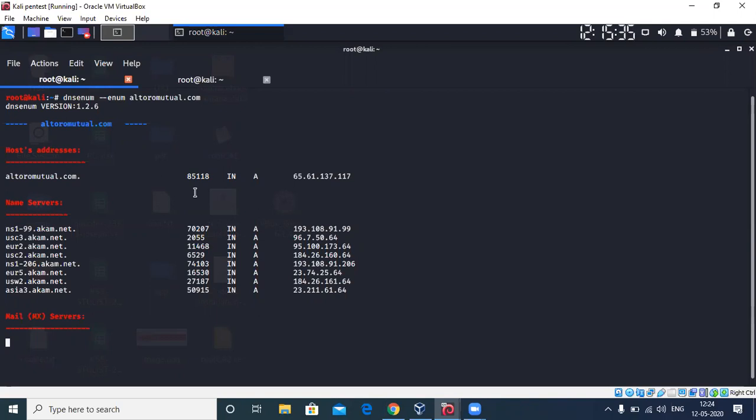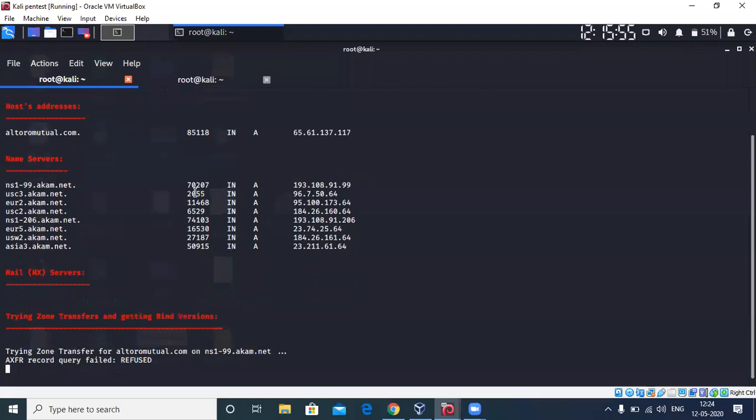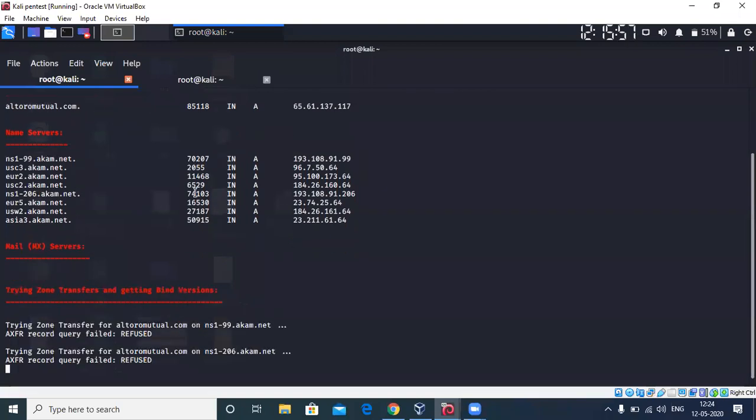While it goes on performing the DNS enumeration, let me tell you one thing. Tomorrow we're going to discuss something very interesting, and I actually dropped a hint while starting this session. We are going to learn about password cracking tools, brute forcing, and we are also going to start the gaining access part.